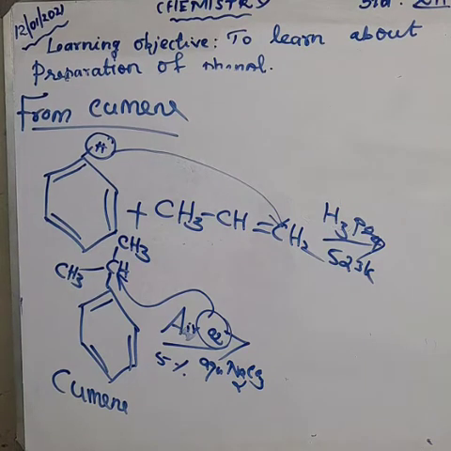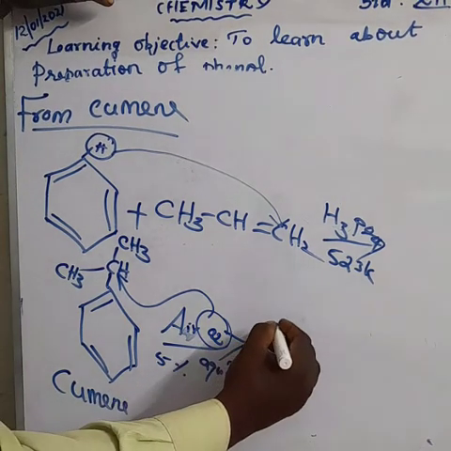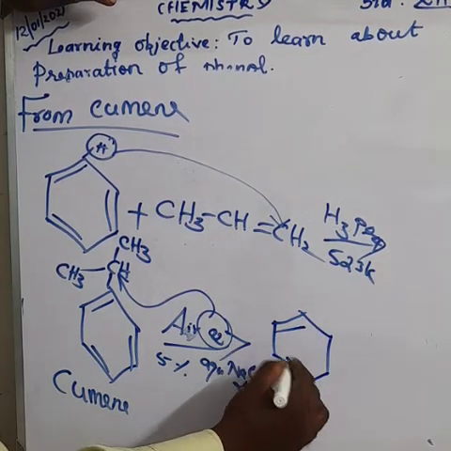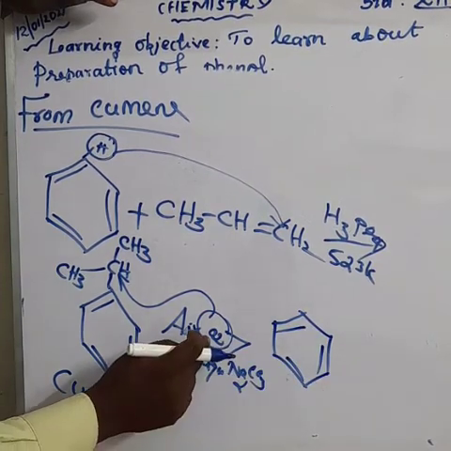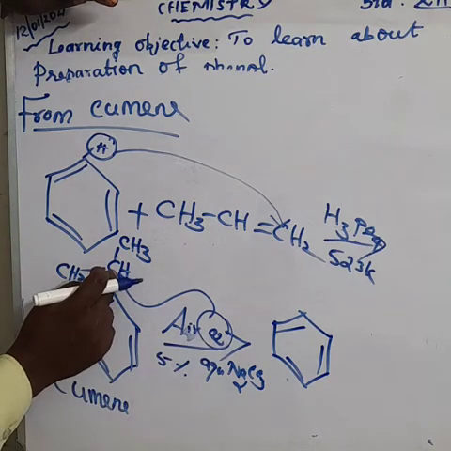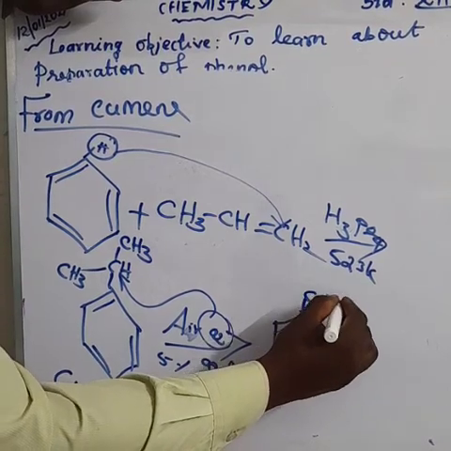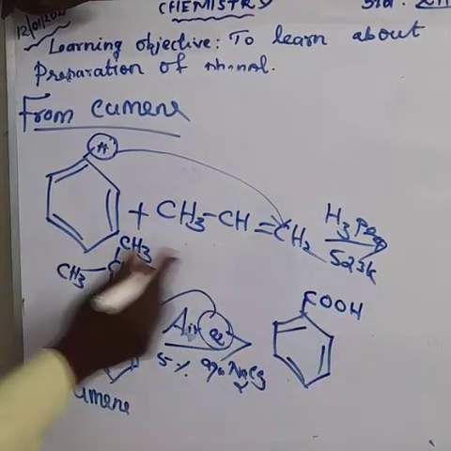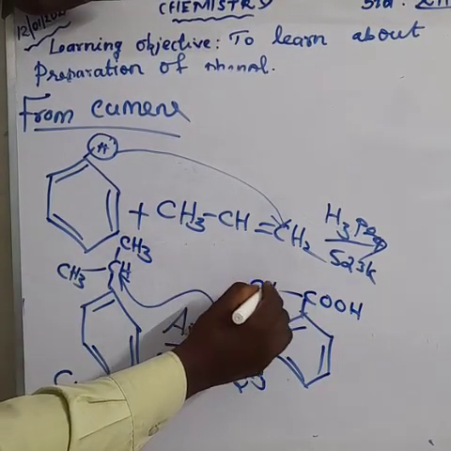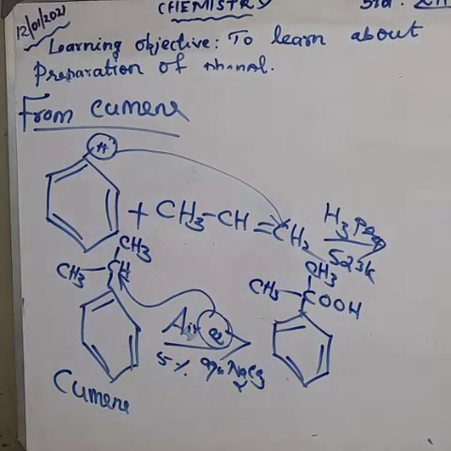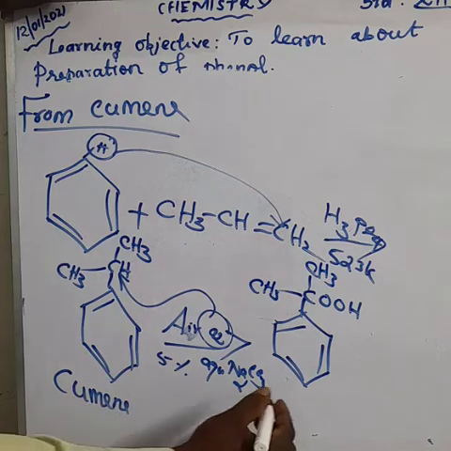We get cumene hydroperoxide. The CH is converted into COOH, and here also one methyl group, and here also one methyl group. So the name of the compound is cumene hydroperoxide.